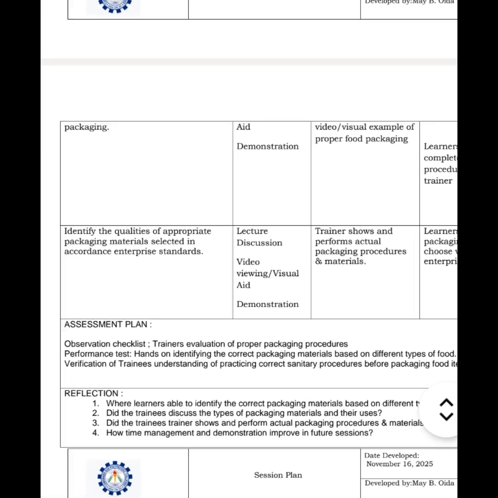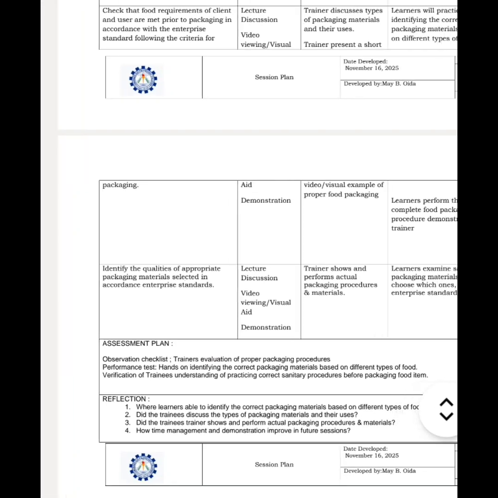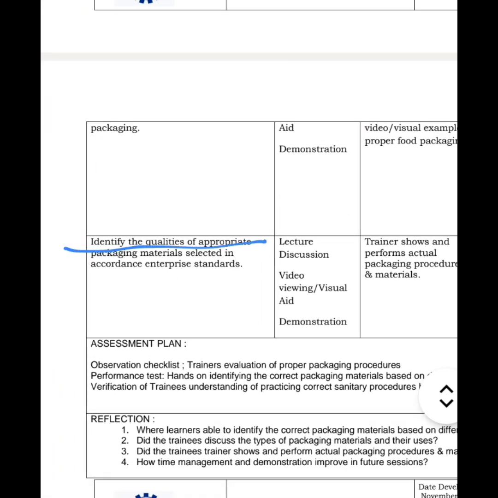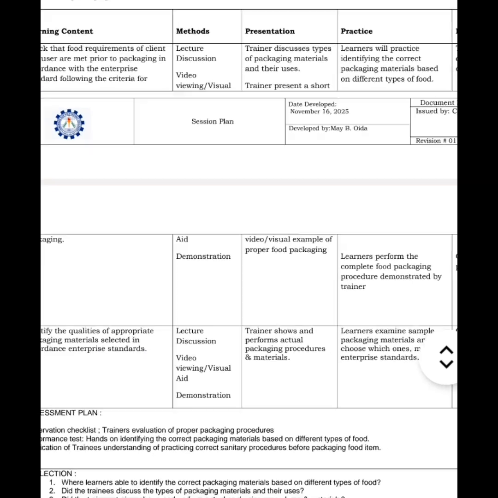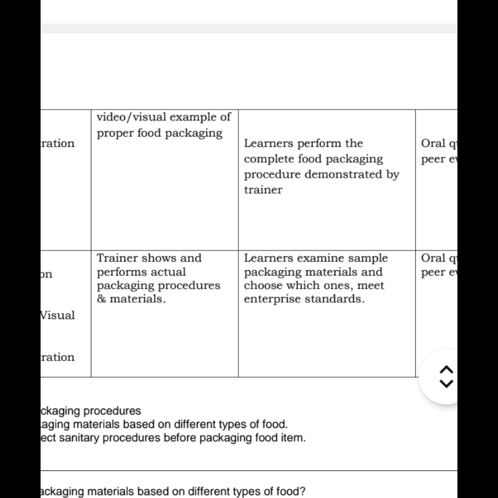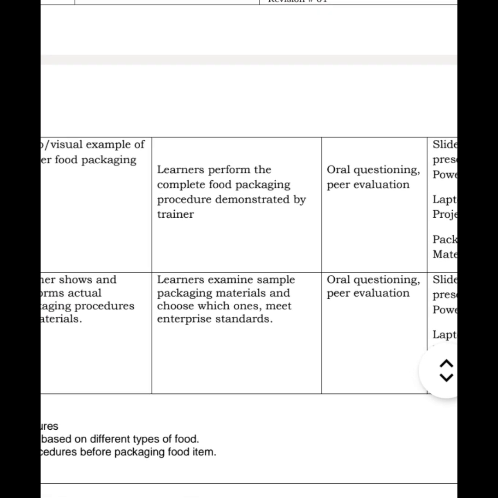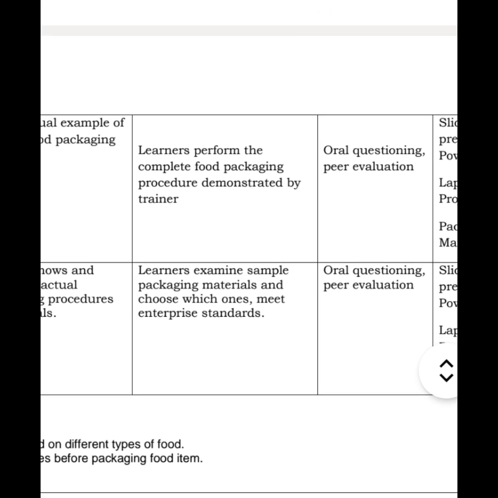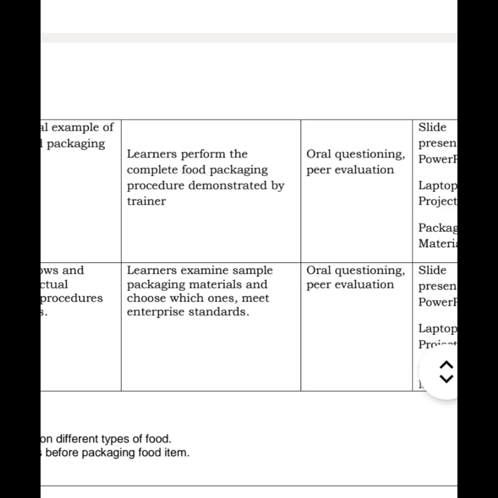Next, we come now to the second learning content, which is identifying the qualities of appropriate packaging materials selected in accordance with enterprise standards. We're going to use the methods lecture, discussion, video, visual aid, and demonstration. The trainer, for example me as a trainer, I'm going to show and perform the actual packaging procedure and materials for them to be able to understand and to demonstrate it and to elaborate it to those learners.